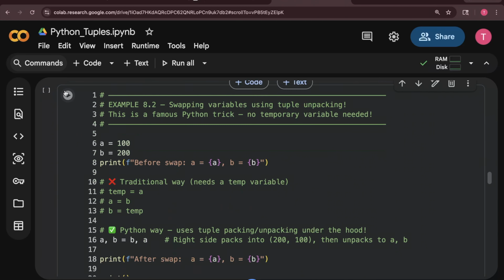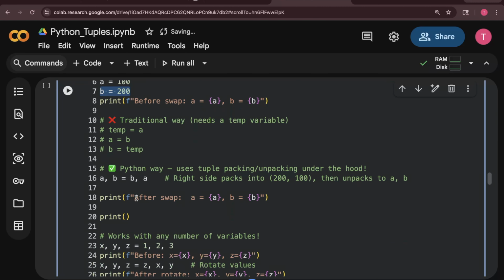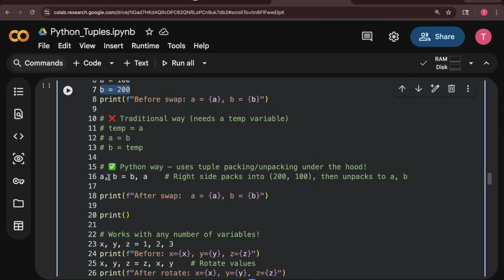Okay. Now swapping variables using tuple unpacking. Let's say you have a equals 100, b equals 200. If you want to swap values, like you want b's value to go into a and a's value to go into b, you just need to do a comma b equals b comma a. So a's value will be b's value, and b's value will be a's value. So it will be 200 comma 100.